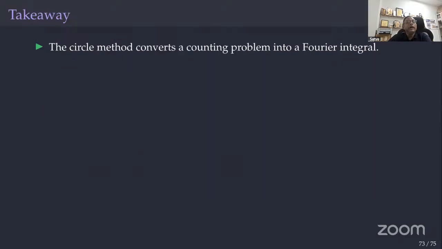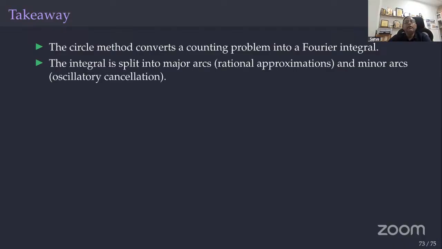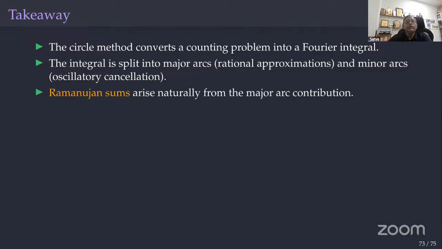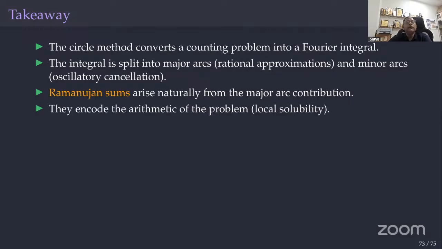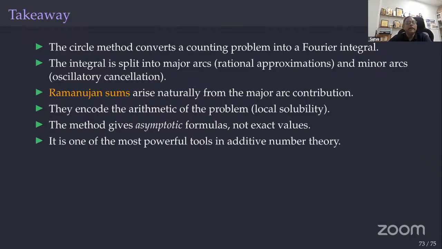So the takeaway is that the circle method converts counting problems into Fourier integrals. The integrals split into major arcs, rational approximations, and minor arcs, oscillatory cancellations. Ramanujan sums arise naturally from the major arc contributions. They encode the arithmetic of the problem, local solubility. The method gives an asymptotic formula, not exact values. For us, that is sufficient. Positive means automatically it is greater than or equal to 1, because R_{s}(N) values are integers. Showing positivity is sufficient, so asymptotic formulas are sufficient. It is one of the most powerful tools in additive number theory.